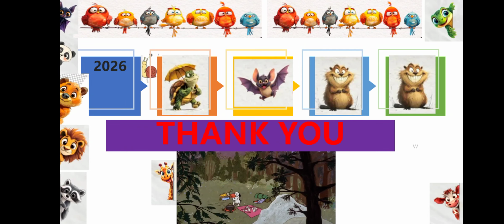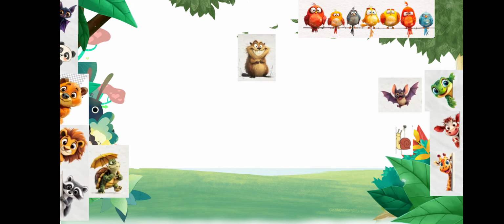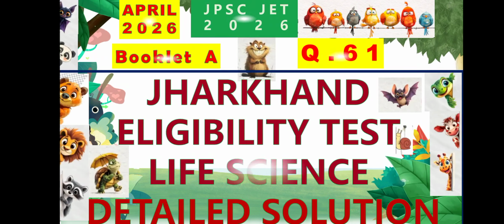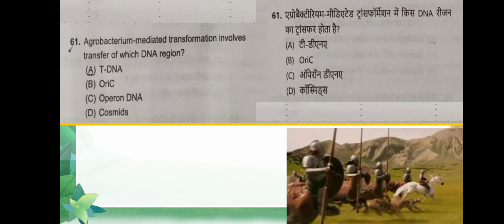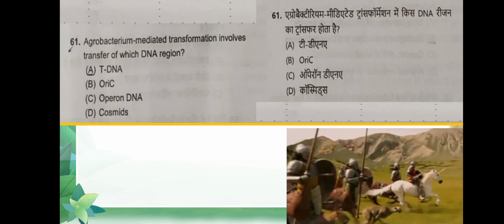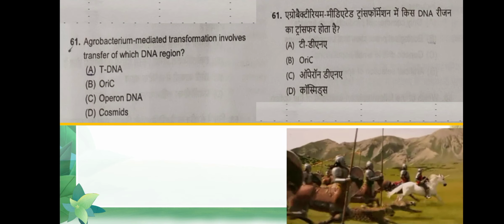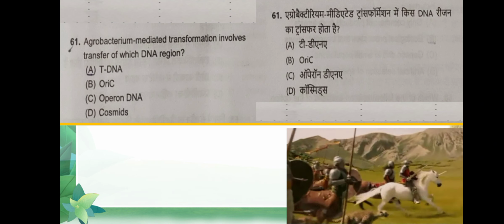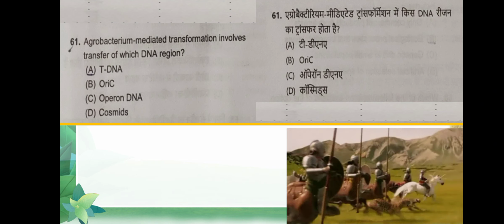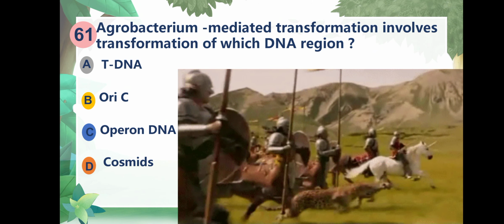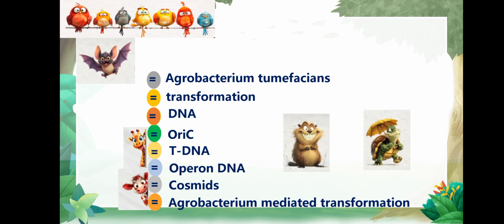Good morning. We will be seeing question number 61, JPSC JET Life Science detailed video. Question number 61 says: Agrobacterium-mediated transformation involves transfer of which DNA region? The options were T-DNA, ORI C, operon DNA, cosmids. This is the question, so we will see each of the terms involved in it.